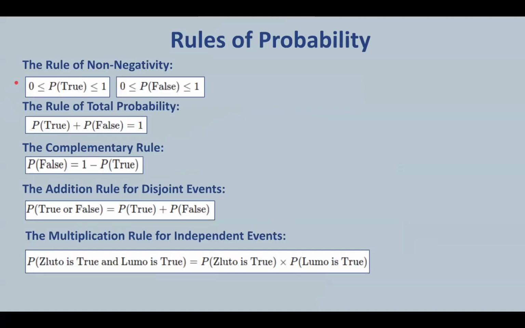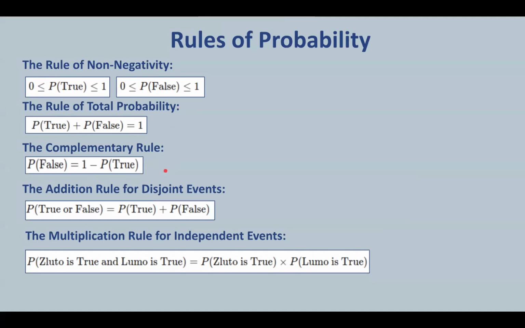The first one, the rule of non-negativity, says that the probability that Zluto is a fruit or that it's not a fruit must be between 0 and 1. Neither can be negative. The rule of total probability says that the only two possible outcomes are true or false. Since these are the only possibilities, their probabilities must add up to 1.